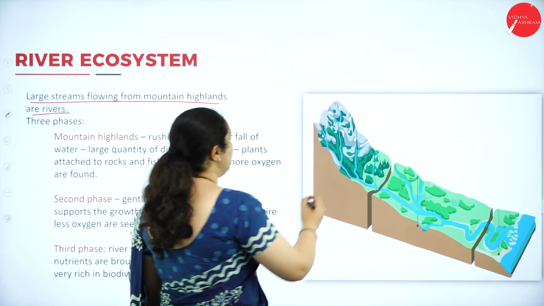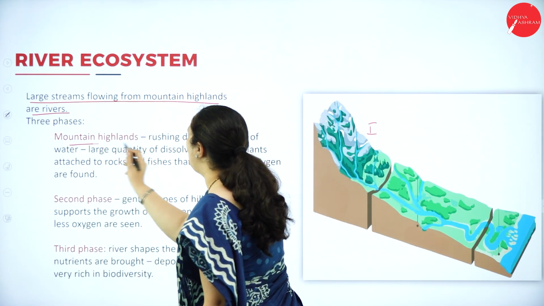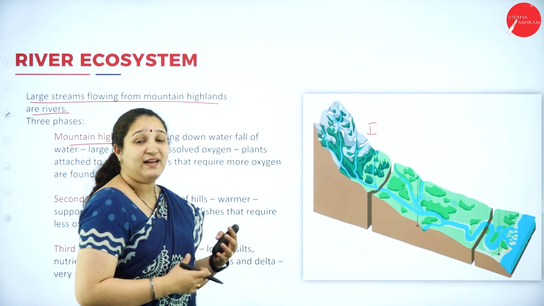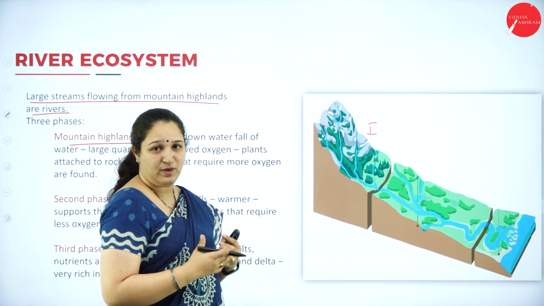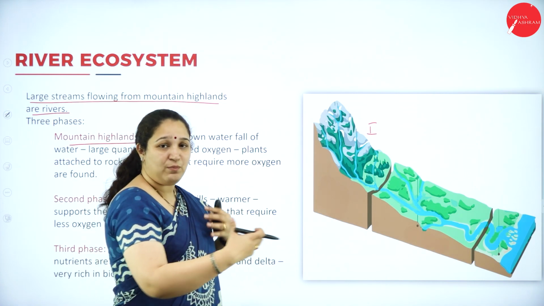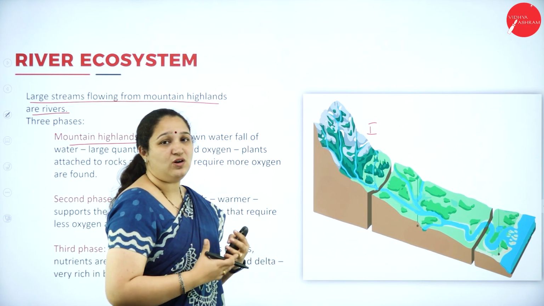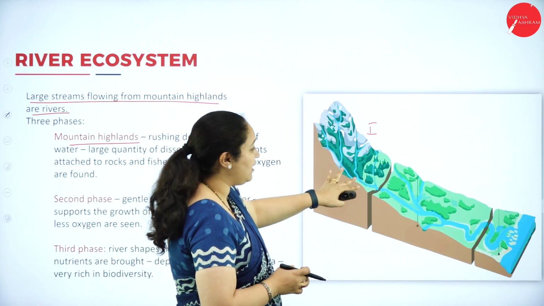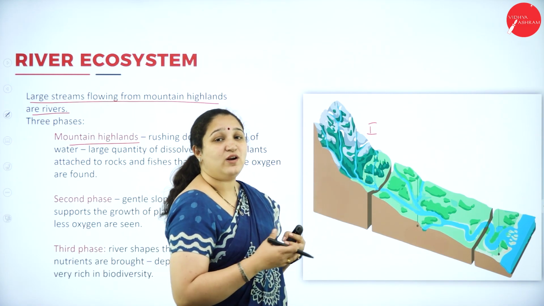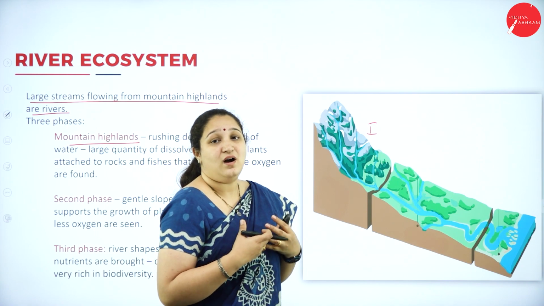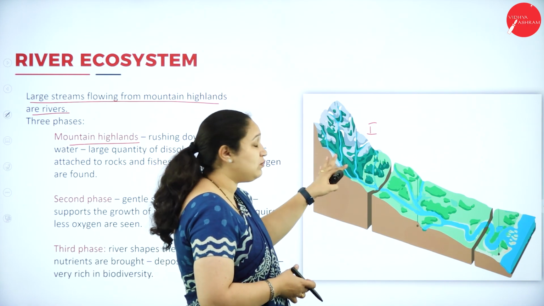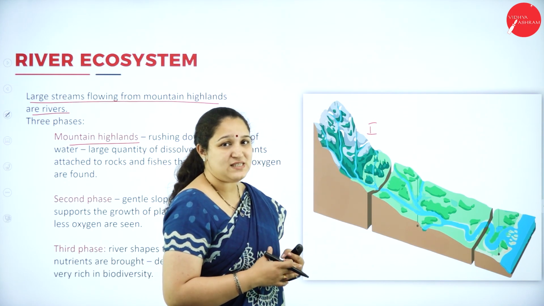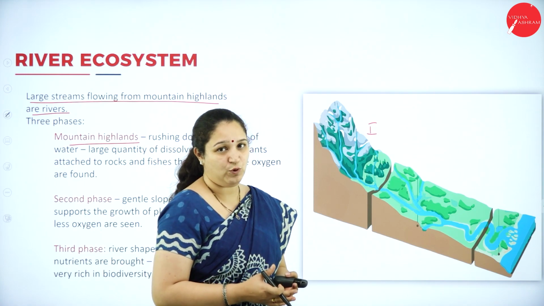The first phase is the mountain highlands. Here the water is rushing down with full force and is very rich in oxygen, and the river is much wider again. The dissolved oxygen is very high in this phase, and on the rocks we can see a lot of attached plants, which require a high content of oxygen. Animals are quite few because of the rushing force with which the water flows.